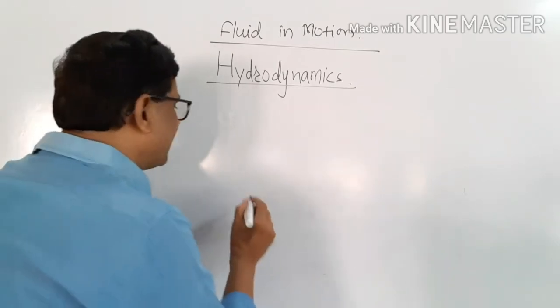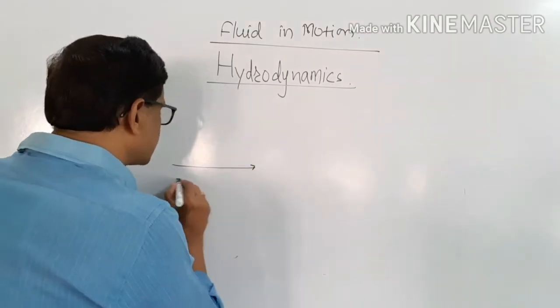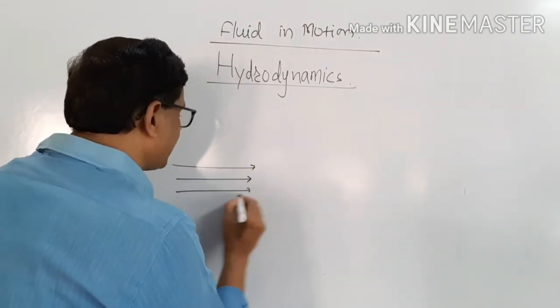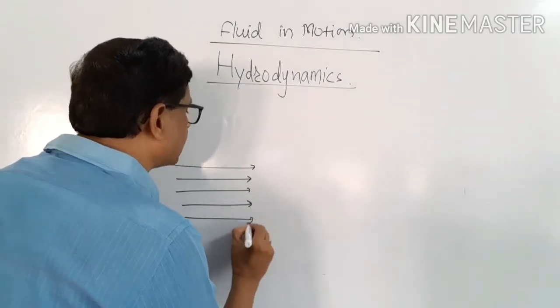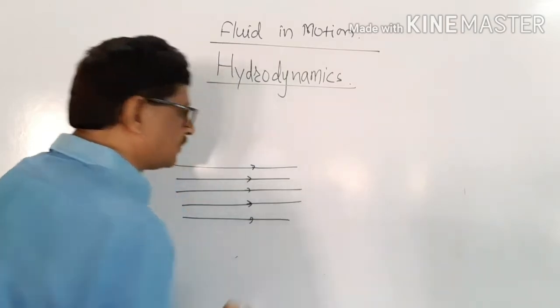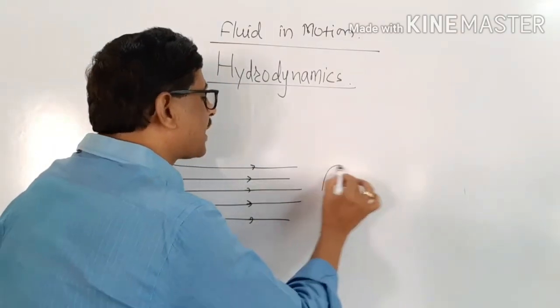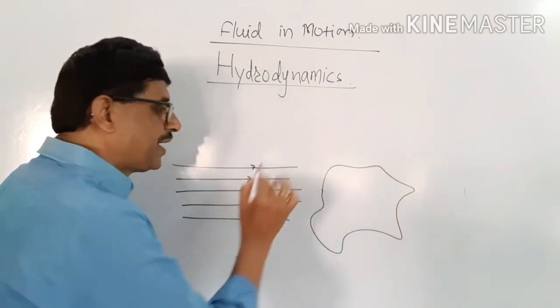For that, let us consider this is a streamline flow of a liquid. There comes an obstacle in the streamline flow of a liquid.